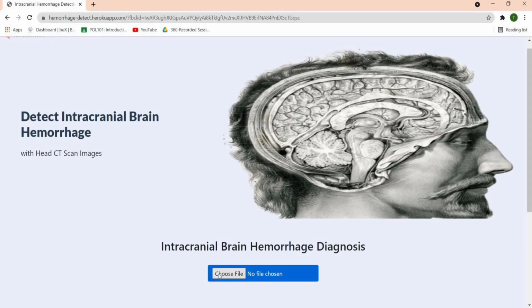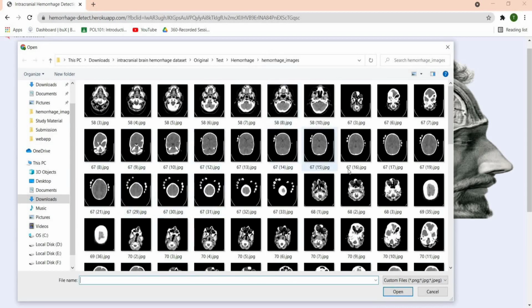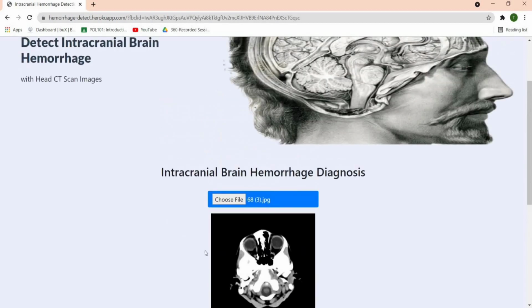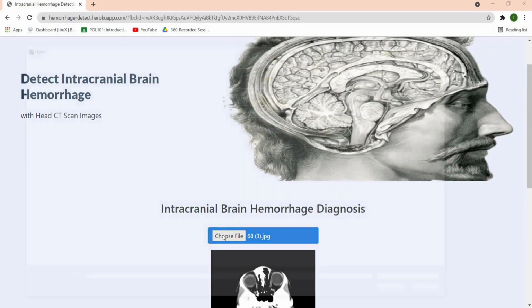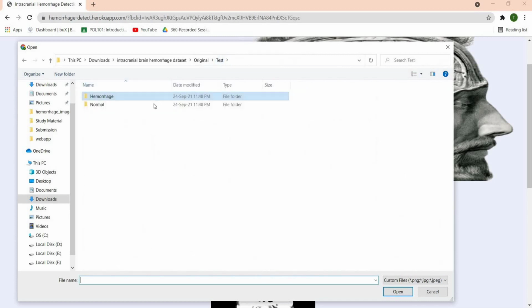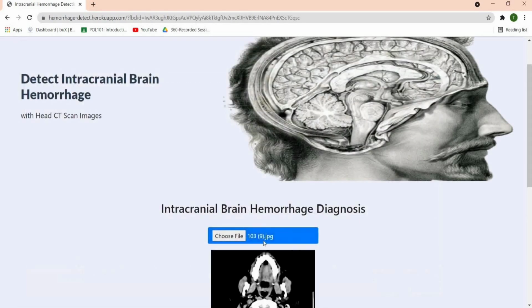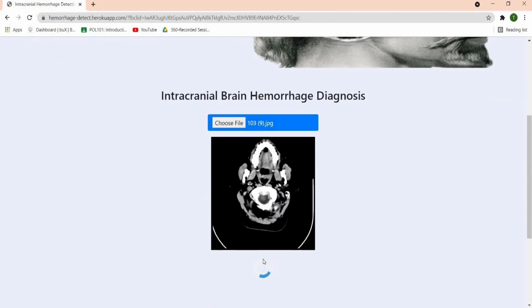As we can see, the website is very lightweight, and now if we choose a picture of a hemorrhage image from our test dataset and we predict, we can see that the result is as expected, which is hemorrhage. Also again, if we choose a normal image from our normal test dataset, and if we predict again, we can see the result comes according to our expectations, which is normal. So we can see that our application is working.